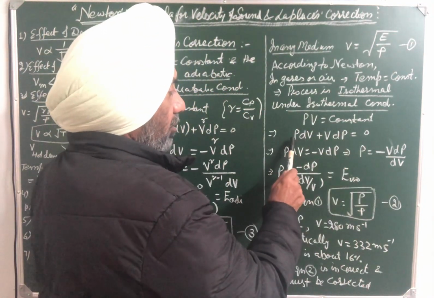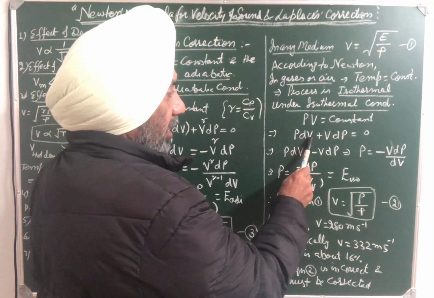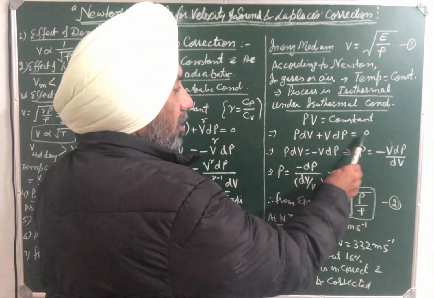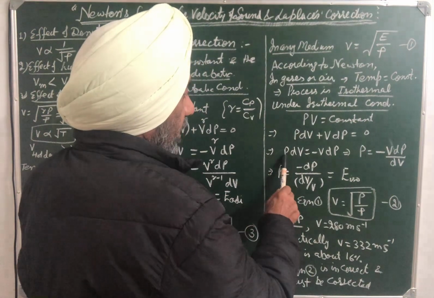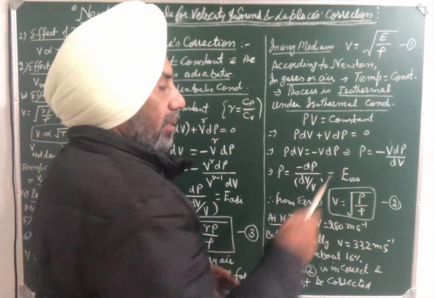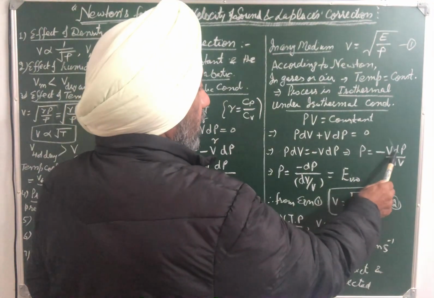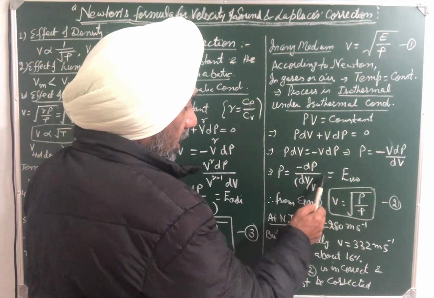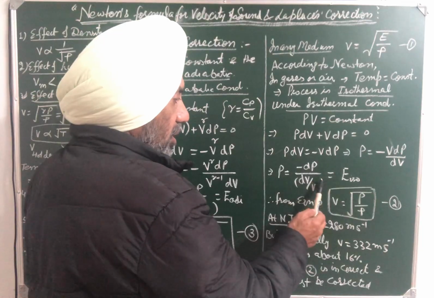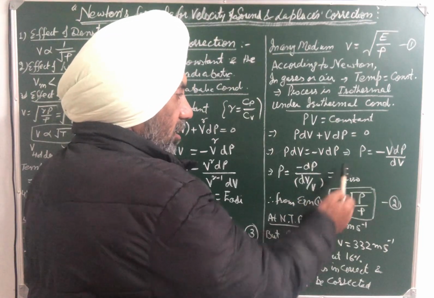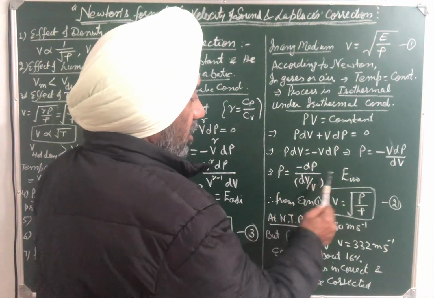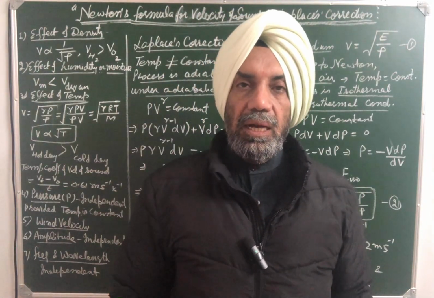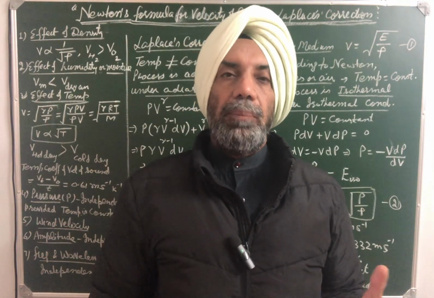Then differentiating this equation, we have P first function, derivative of second P dV plus second function V, derivative of first dP. So P dV plus V dP is equal to 0, derivative of constant is 0. Or P dV is equal to minus V dP, or P is equal to minus V dP upon dV, or P is equal to minus dP upon dV upon V in the denominator, which is nothing but stress over volumetric strain. So by definition it is nothing but modulus of elasticity. So it means P is equal to E under isothermal conditions. It means modulus of elasticity E under isothermal conditions is equal to pressure of the gas.